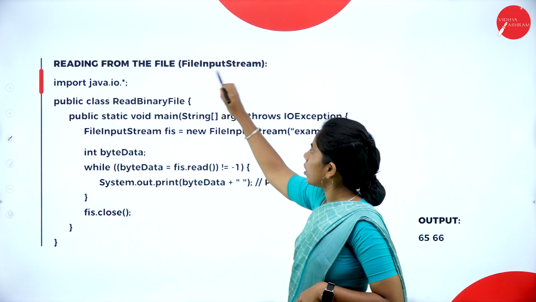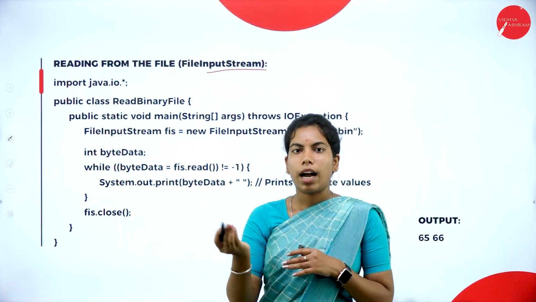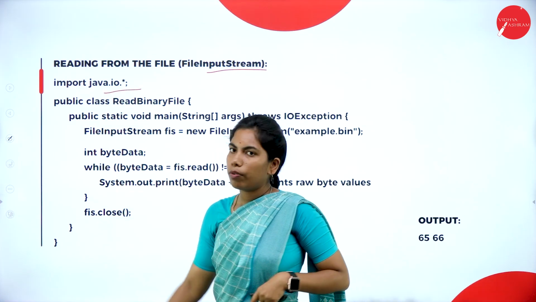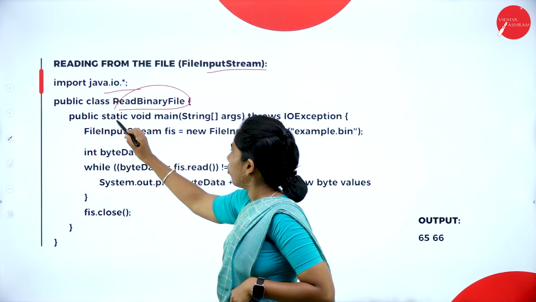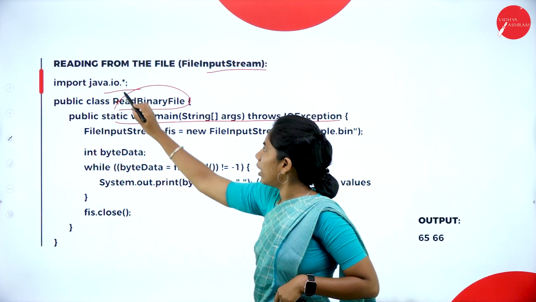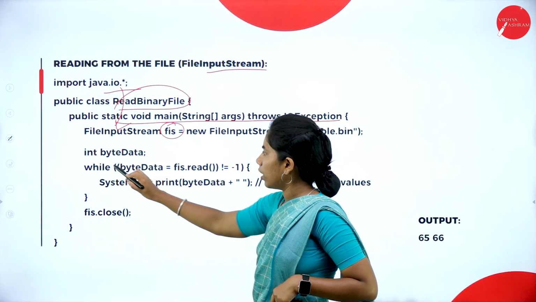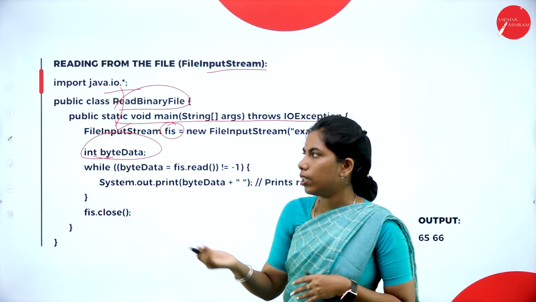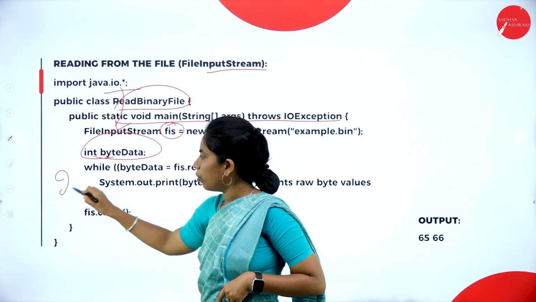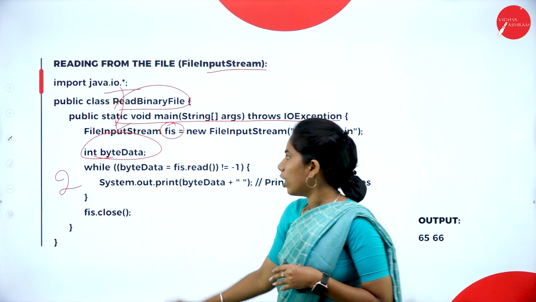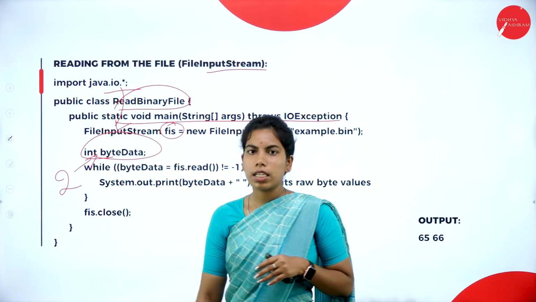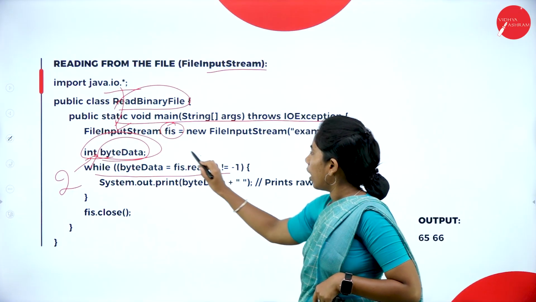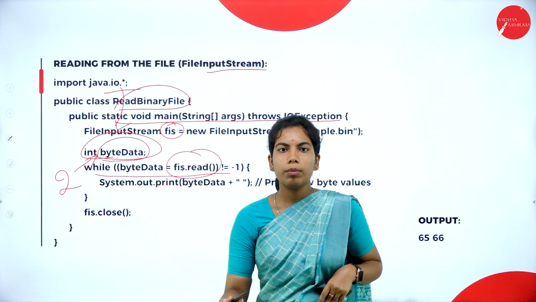Coming to FileInputStream, it will read the data that was written to the file, reading from the input stream. So again import io.*, and in read binary file, throws IOException, call the FileInputStream with a reference variable, int byteData, because it has to return how many bytes of data. For example, consider bytes as 2, it will return 2, which is of integer type. That is why it will return byteData. So while byteData is equal to fis.read, read is also one of the inbuilt method names.